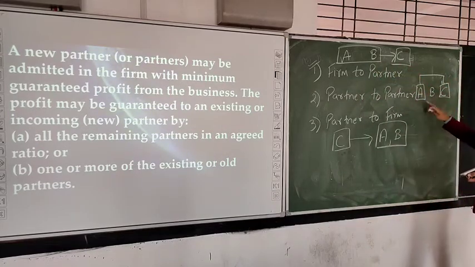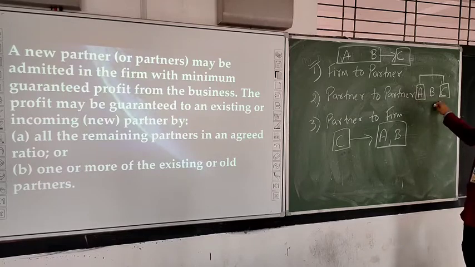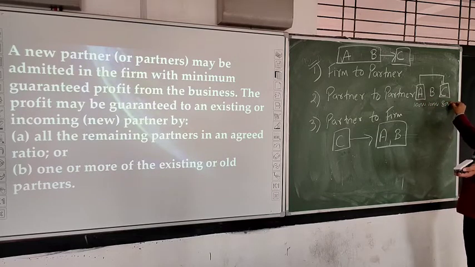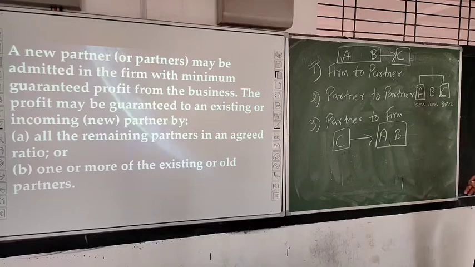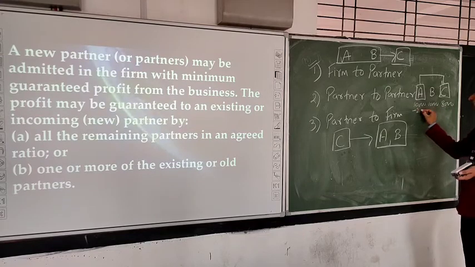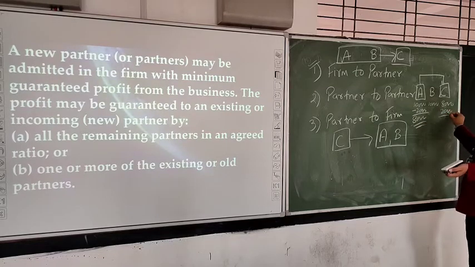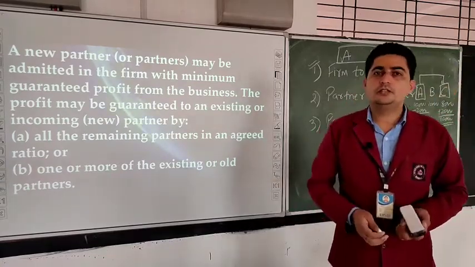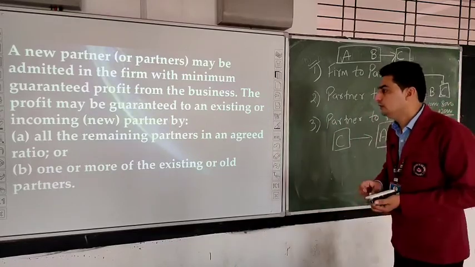Now, if I talk about this partner to partner guarantee, if C is not getting minimum profit guarantee, A will pay his share from A's profit. For example, if A is getting 10,000, B is getting 10,000 and C is getting 8,000 rupees, and C has got the minimum guarantee of 10,000 rupees, so 2,000 will be paid by A. So now A's profit will be 8,000, and after getting 2,000 from A, C's profit will be 10,000. Like this, he will pay the minimum deficit which is happening. Okay, students?